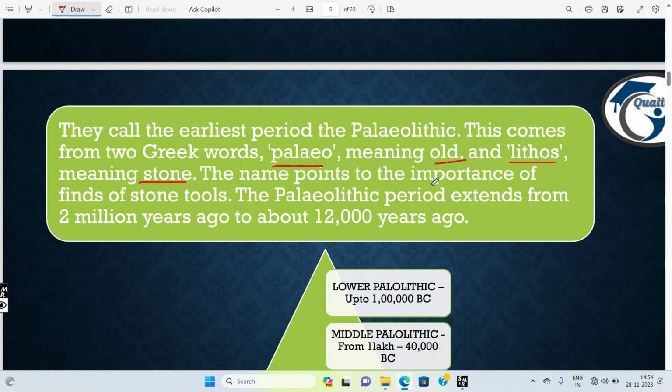So, in this period, humans are using stone tools. The Paleolithic period extends from 2 million years ago to about 12,000 years ago. In the Indian perspective, it is around 12,000 years ago.